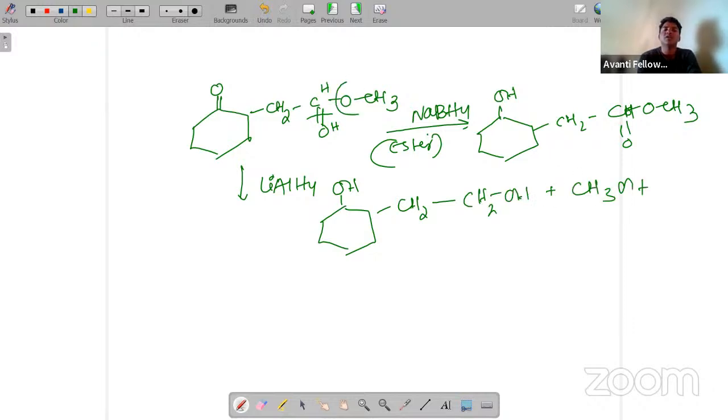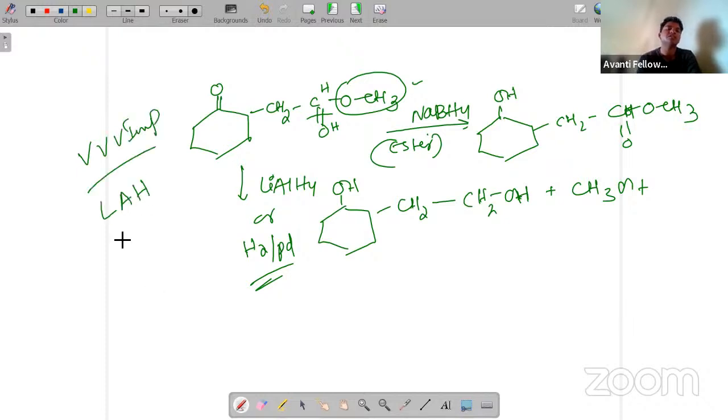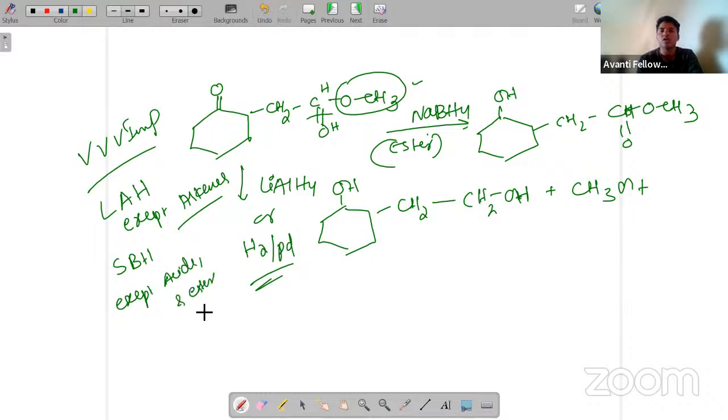The same product you will get for hydrogen with palladium also. Very important: LiAlH4 is going to reduce everything except alkenes, whereas sodium borohydride will not reduce acids and their derivatives like esters, acid chlorides, acid halides.